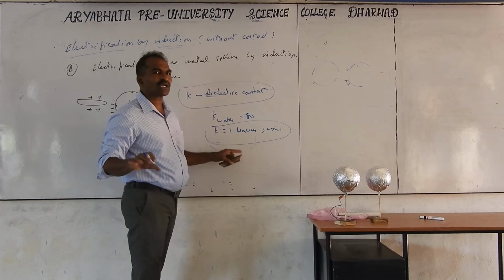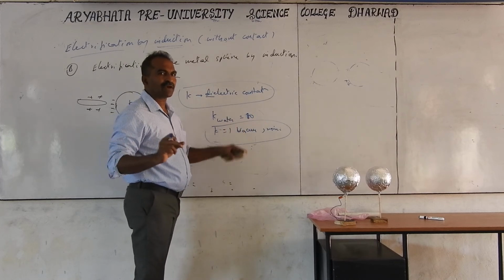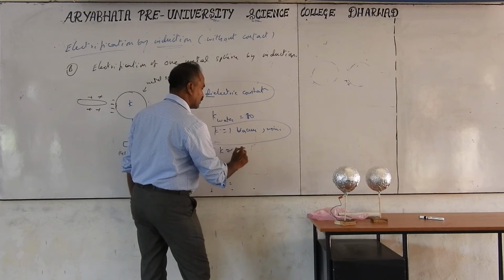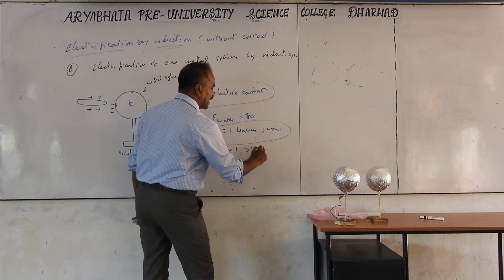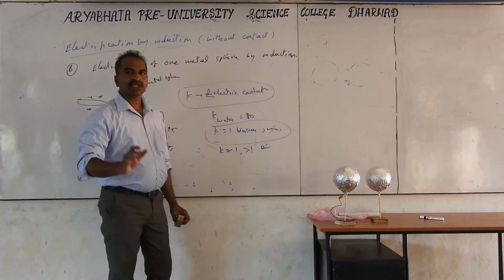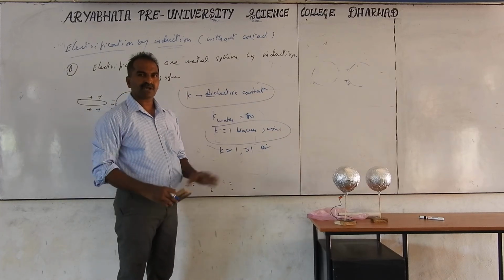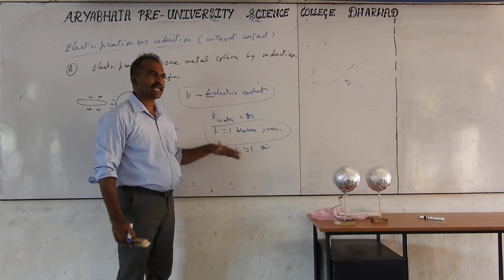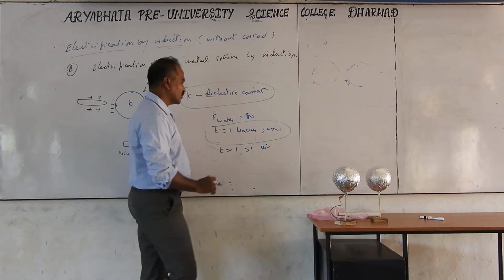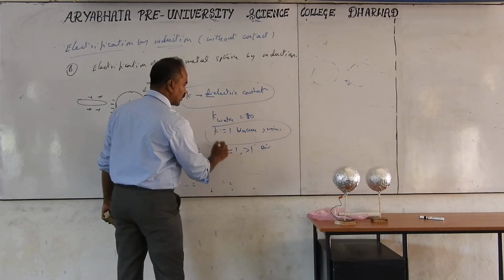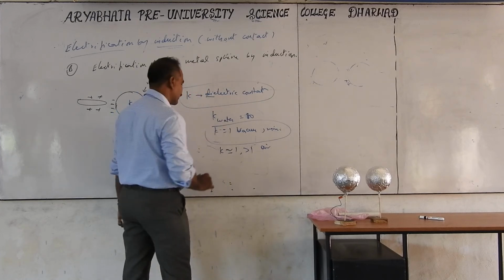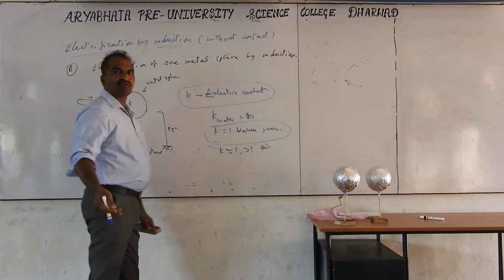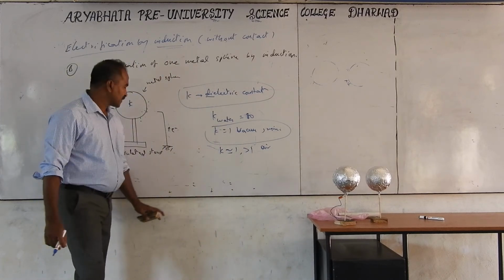Vacuum means no air, nothing is there. K is approximately equal to 1. But K is greater than 1 for air, something like 1.0 and some number comes. So it is approximately 1, but slightly more than 1. In the practical case, we take air and vacuum as nearly the same. No need to write the values now because we are going to discuss the details later. For plastic, glass, etc., K equal to 3, 4, 5; different values will be there.